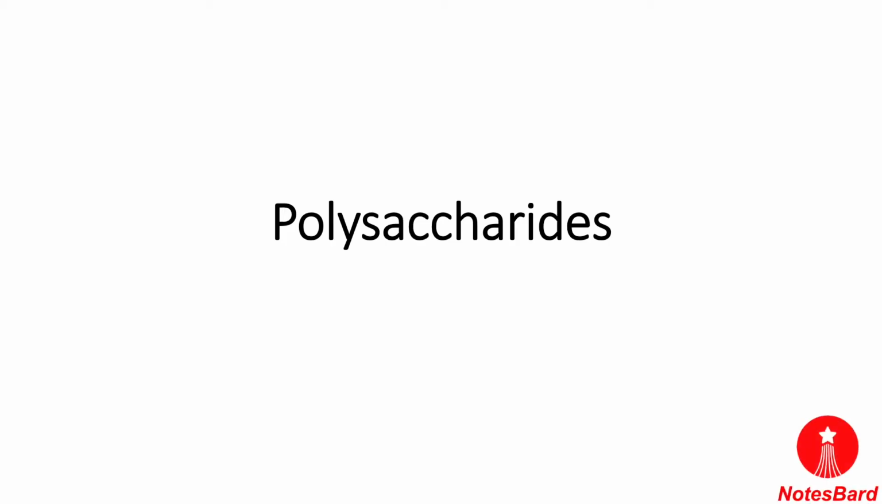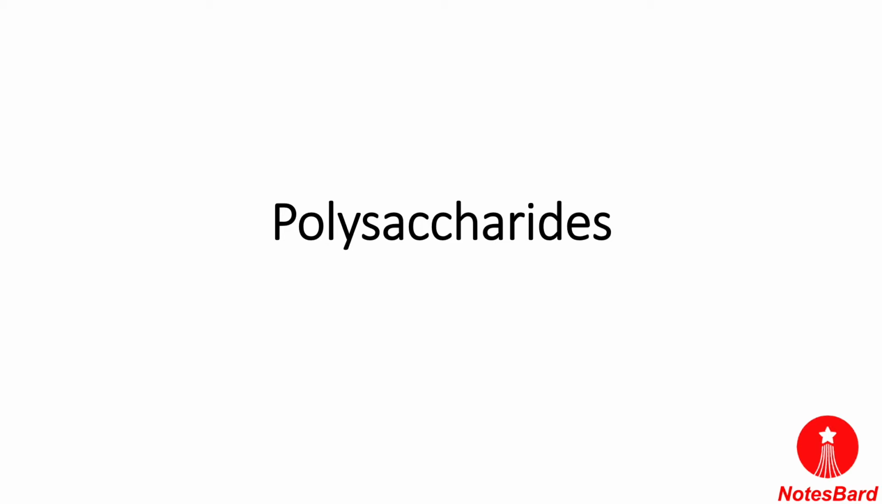Hello everyone. The next topic which we will be discussing is about the polysaccharides. Polysaccharides contain a large number of monosaccharide units which are joined together by glycosidic linkages. They are the most commonly encountered carbohydrates in nature. They mainly act as food storage or structural materials. This is the standard definition of a polysaccharide.